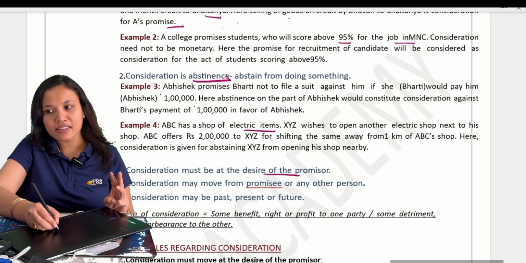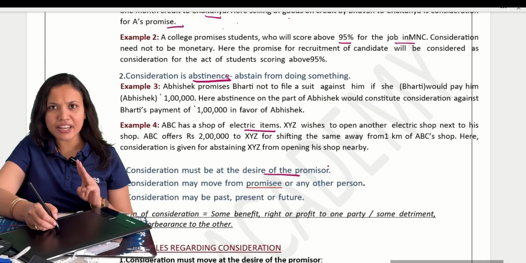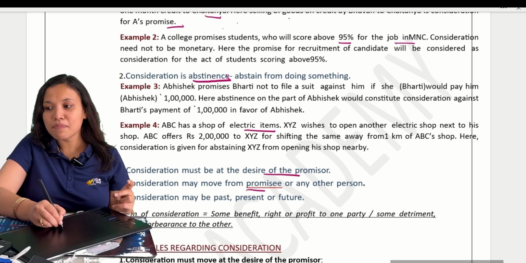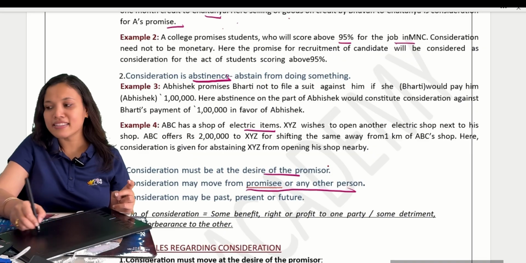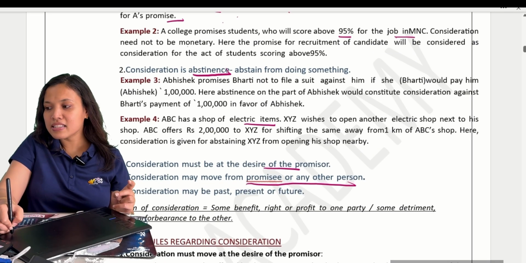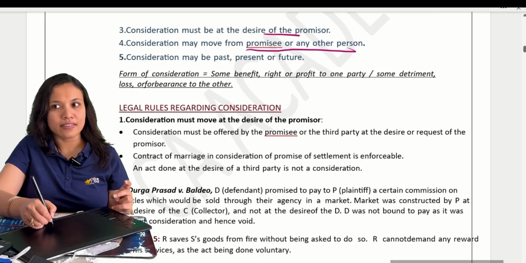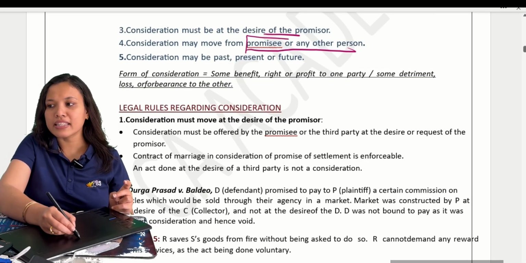Third, it must be at the desire of the promisor. Very, very important. Desire of the promisor is very important. Next, consideration may move from the promisee or any other person. Now, what is meant by this? We will see again here in detail. May move from the promisee or any other person.